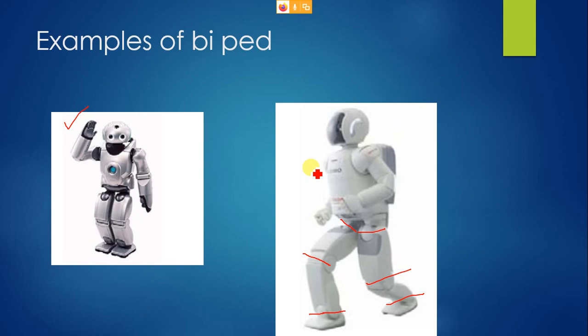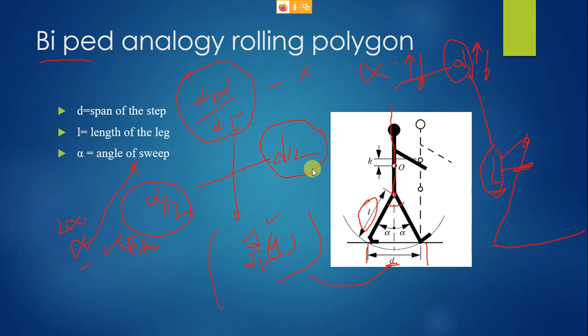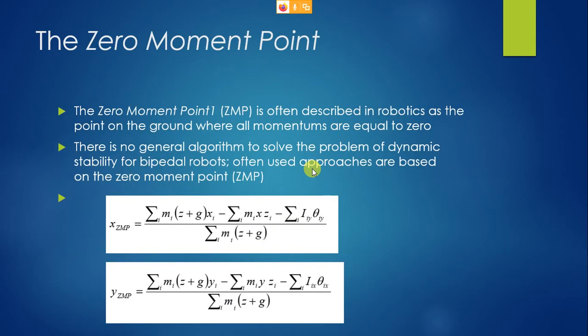How will you analyze such robots, with such link lengths, such alpha, such d? All these things are assumed with bipeds. Bipeds don't have any typical method to solve dynamic stability. They don't have any typical method even today. But there is one method, a practical approach, called the zero point method, or zero moment method.